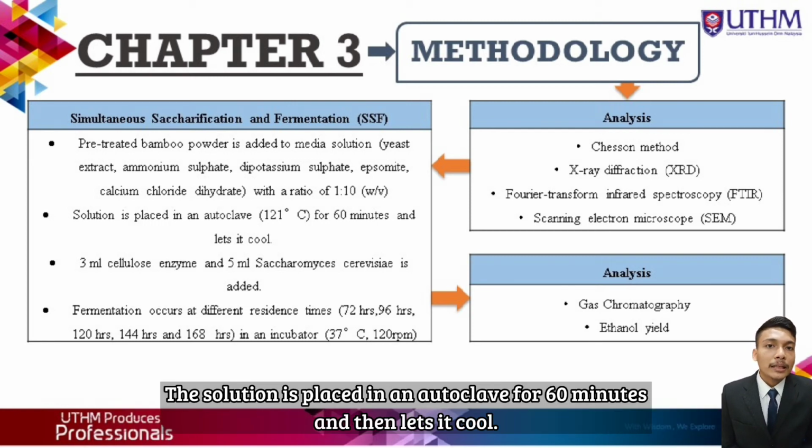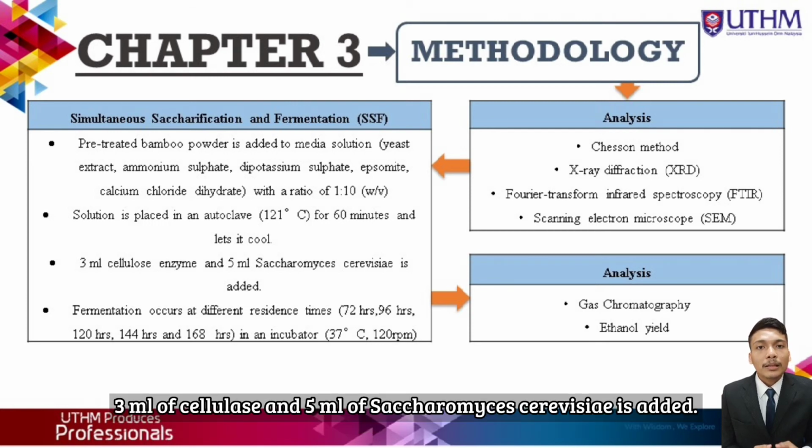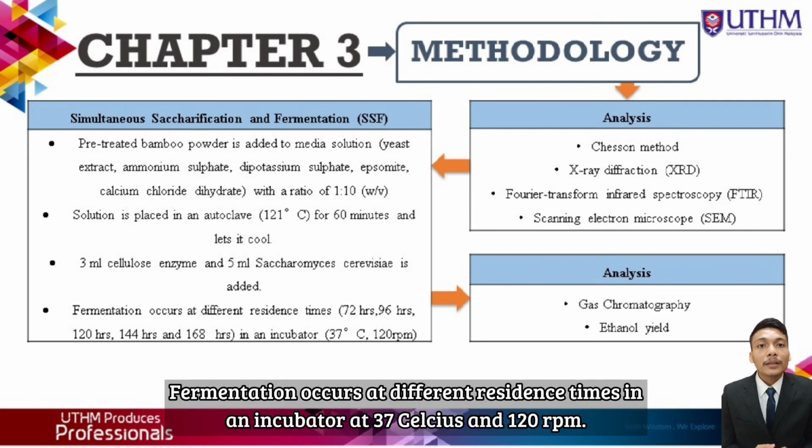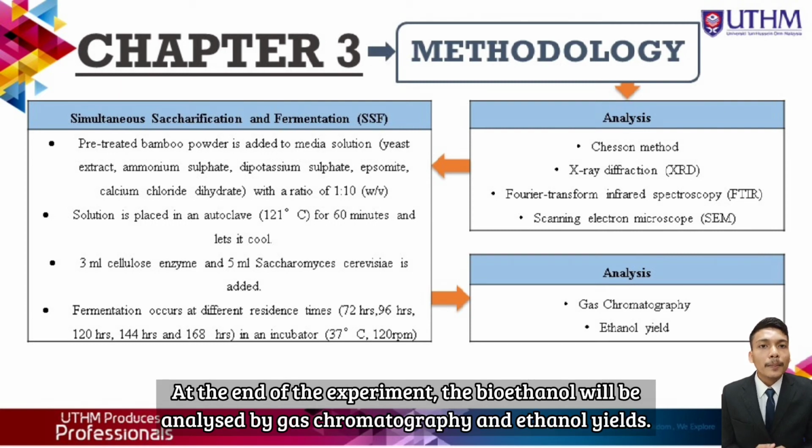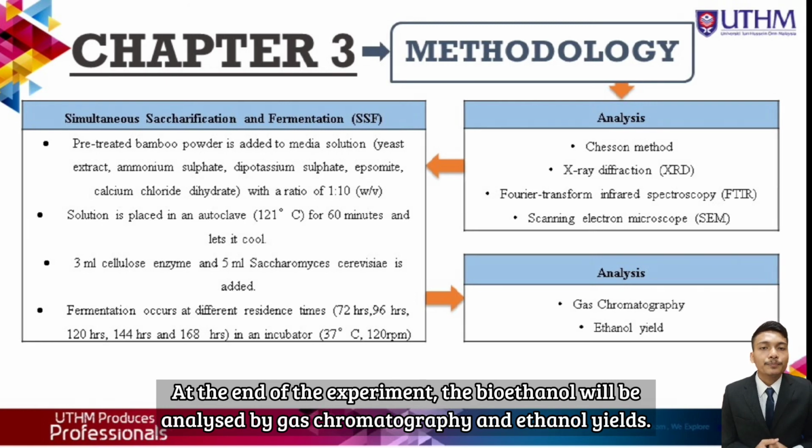The solution is placed in an autoclave for 60 minutes and then left to cool. 3 ml of cellulase and 5 ml of Saccharomyces cerevisiae are added. Fermentation occurs at different residence times in an incubator at 37 degrees Celsius and 120 rpm. At the end of the experiment, the bioethanol will be analyzed by gas chromatography and ethanol yield.